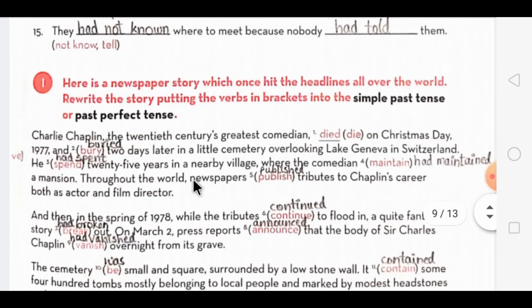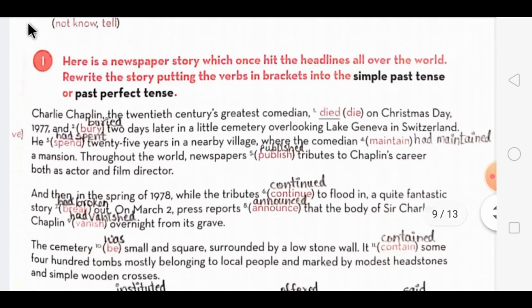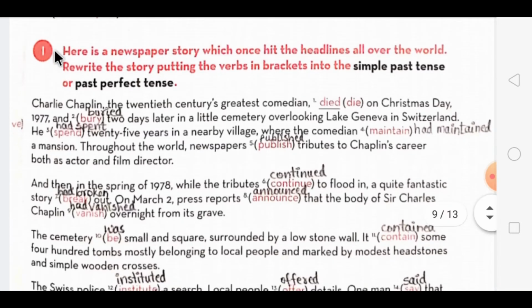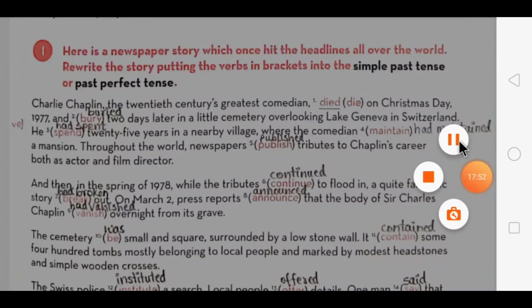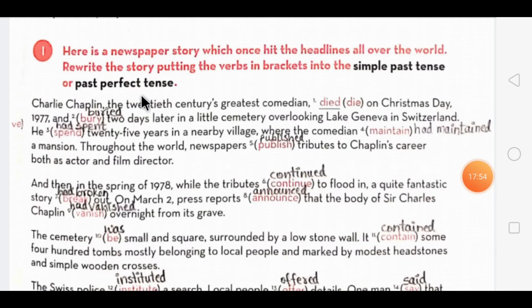Then dear students, as we have done in the previous exercises, in this exercise also a newspaper story has been given to you, and the bracket words are given over here. According to that, we have to use the simple past tense and the past perfect tense. So let's begin with the exercise.